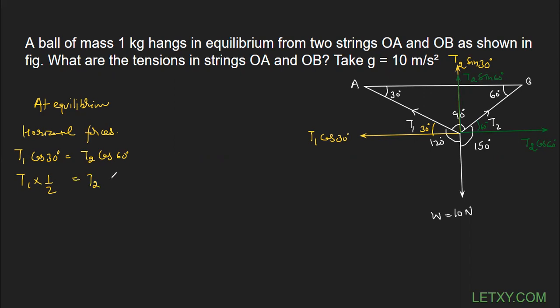And T2 cos 60. Cos 60 is, no, I think I am not correct. Cos 30 is root 3 by 2. And cos 60 is 1 by 2, right? So you can see we can cancel out this thing, and the value of T2 is coming out to be root 3 T1.